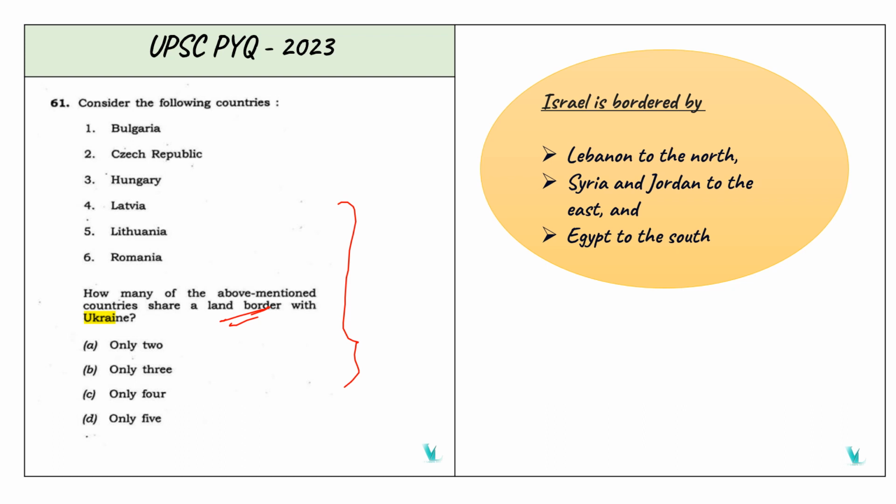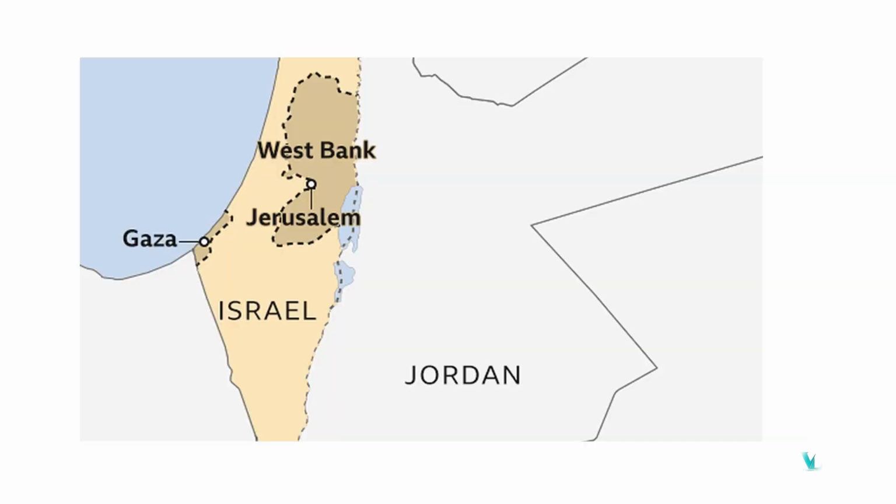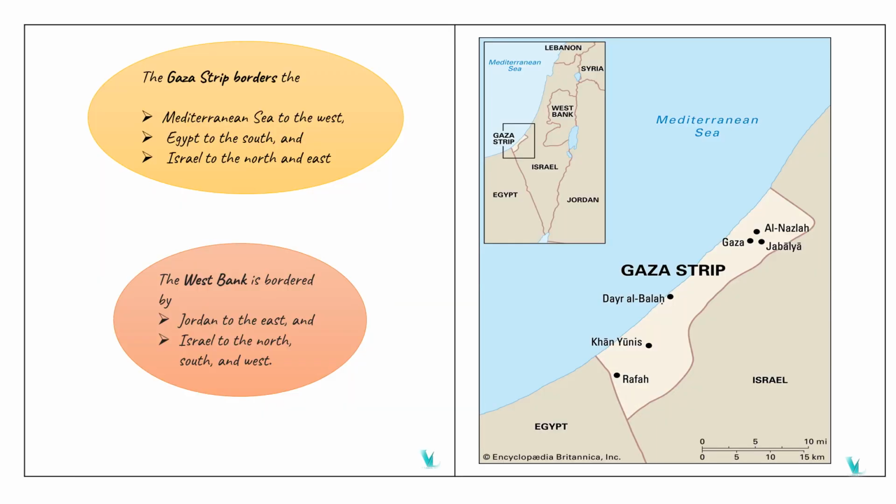Israel is bordered by Lebanon to the north, Syria and Jordan to the east, and Egypt to the south. This is Israel, and here are Gaza and the West Bank. So we have to focus on Lebanon, Jordan, Egypt. Here it's Israel, Jordan, Gaza, and Jerusalem in the West Bank. About the Gaza Strip: the Mediterranean Sea is to the west, Egypt is to the south, and Israel is to the north and east.